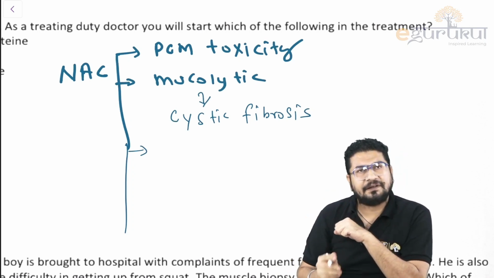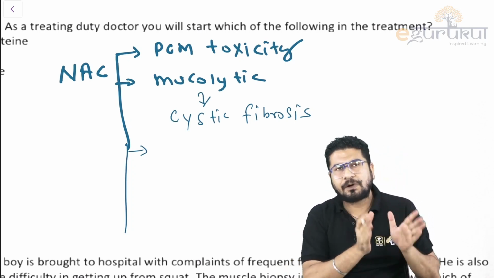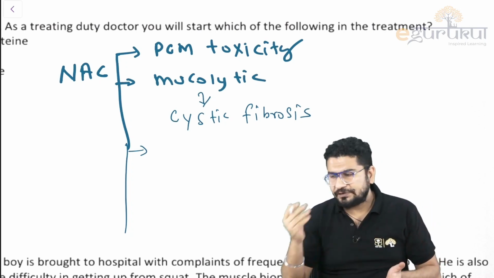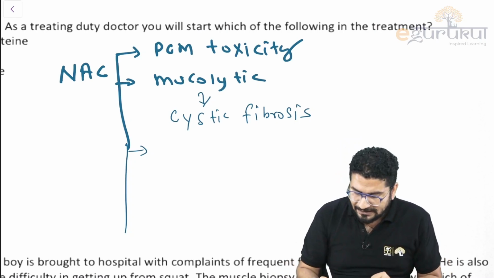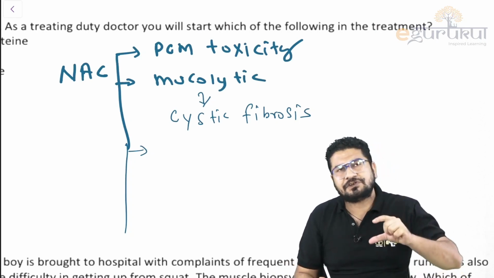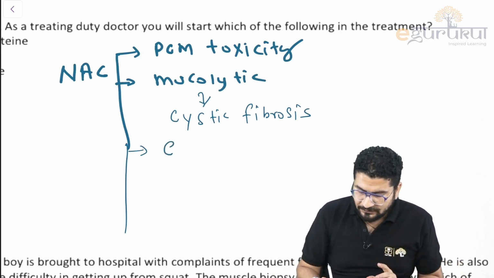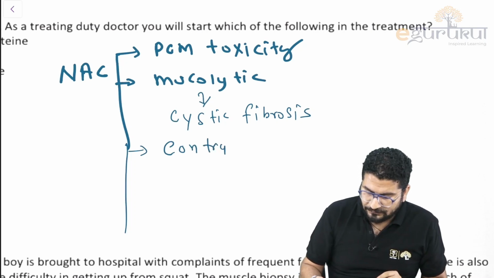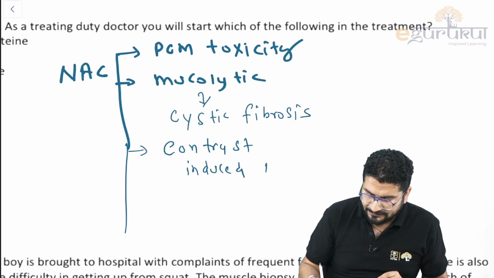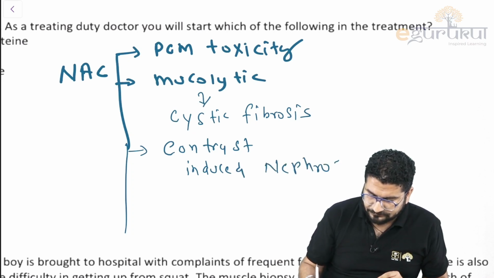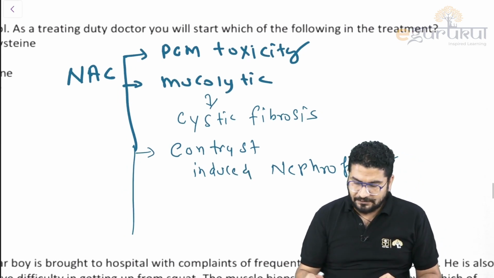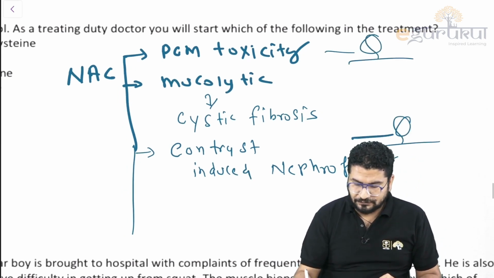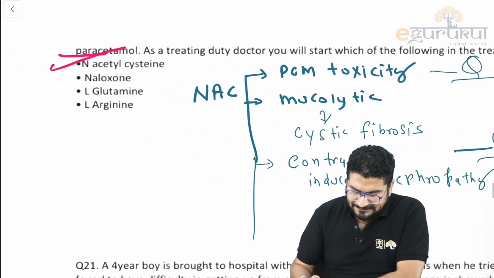So before contrast, what do we do? You will hydrate the patient with proper IV fluid. If he is taking orally, tell the patient to drink plenty of water. Proper hydration is a must. And we can also give an injection of N-acetylcysteine. So remember, N-acetylcysteine will also prevent contrast-induced nephropathy. Contrast-induced nephropathy, right? This MCQ also came in the exam. So you can see N-acetylcysteine.